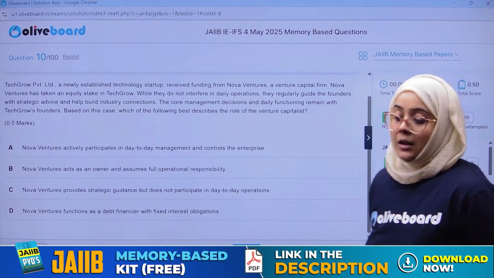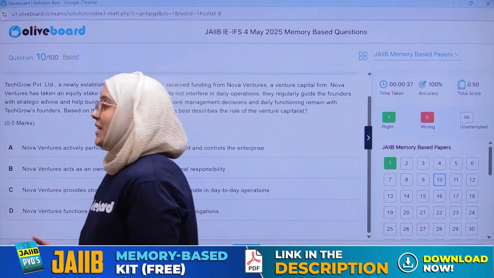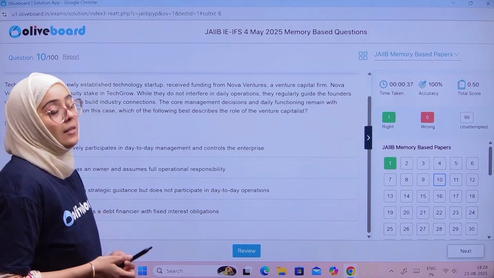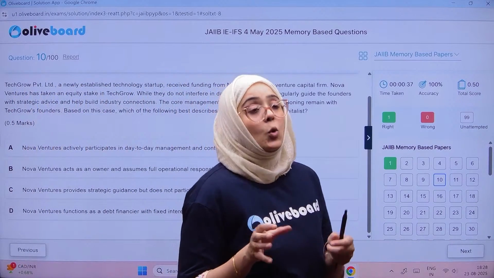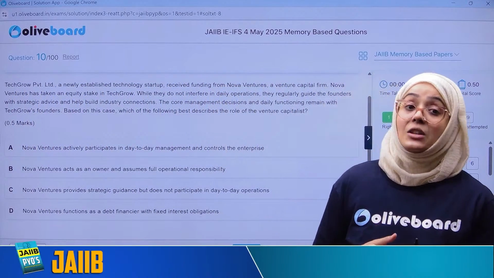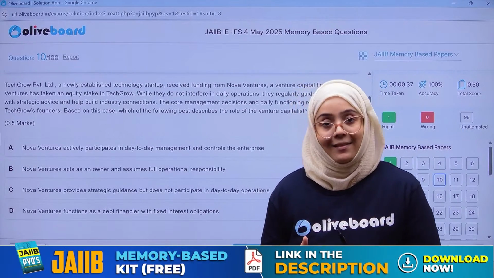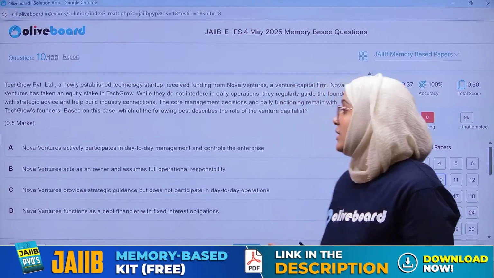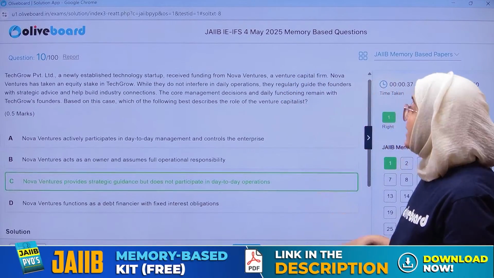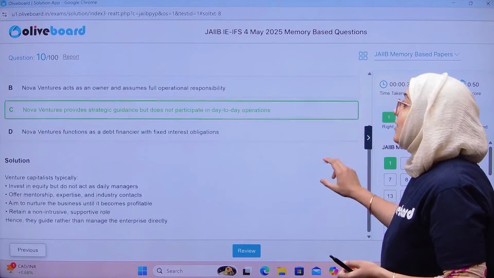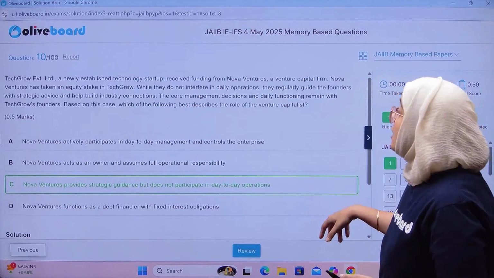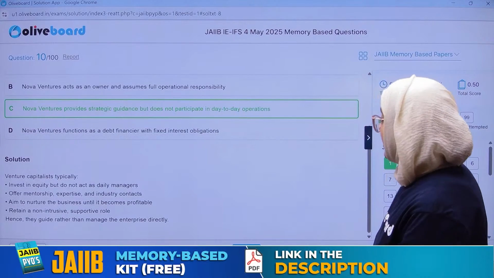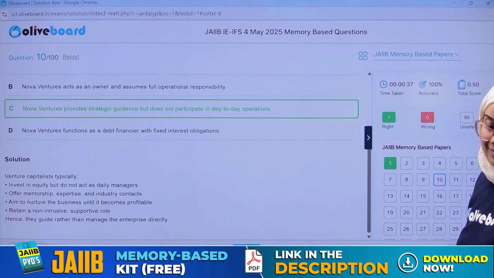Very simple. So, venture capital funding. Venture capital funding means when there is an investor who just invests in the startup. When a particular investor invests in the startup, they take equity in return, right? That is called venture capital funding. And when we are talking about venture capital funding, they provide strategic guidance, right? But they do not participate in the day-to-day operation. Clear? So the correct answer is C.